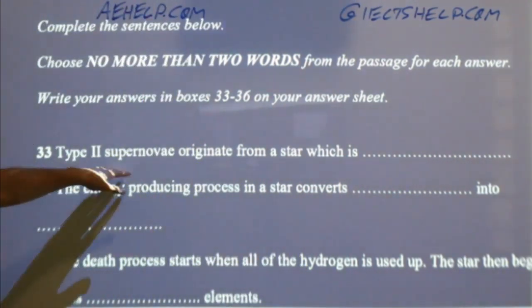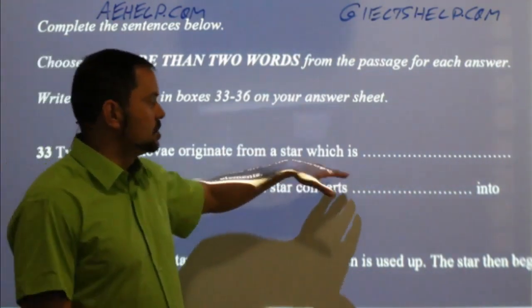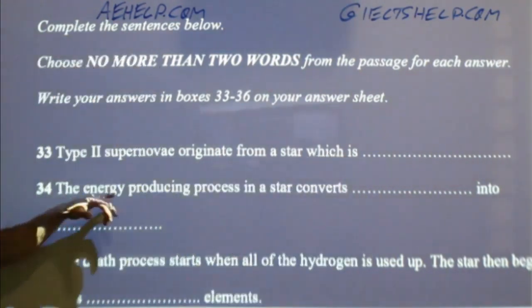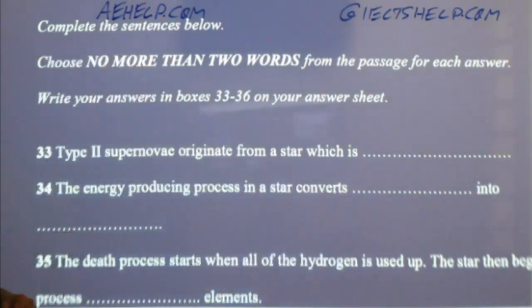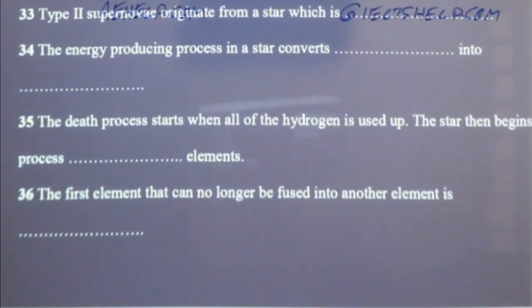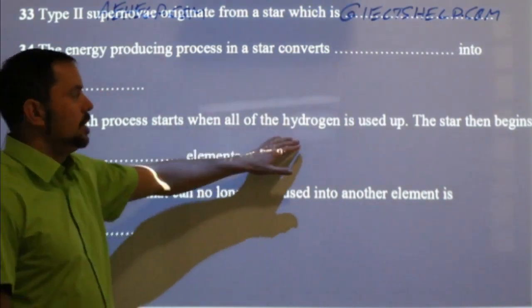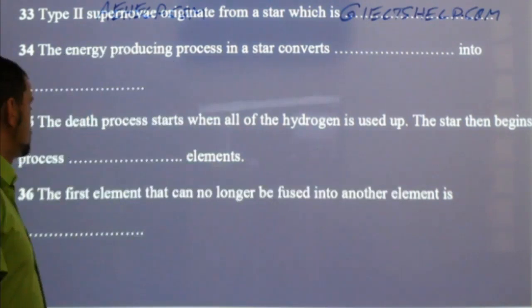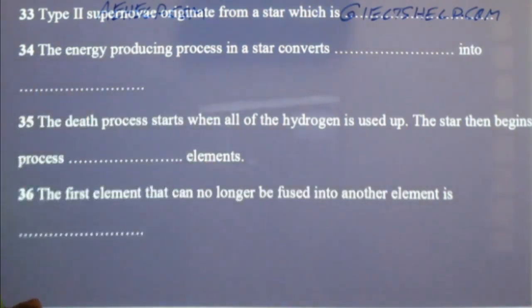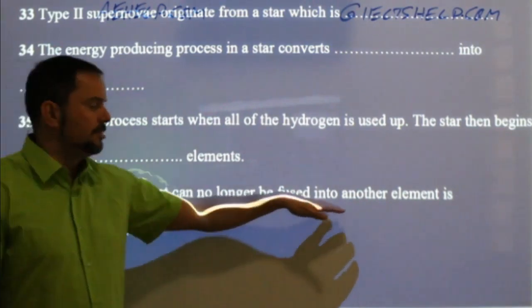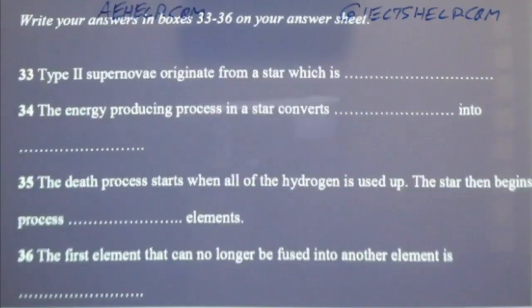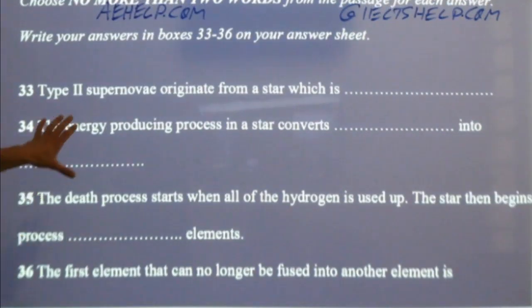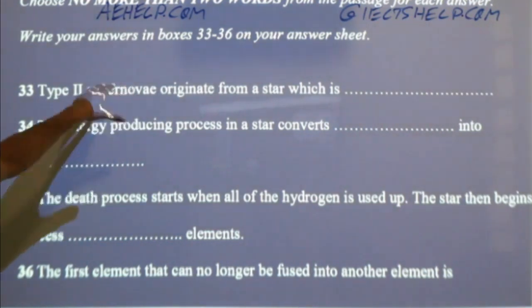Let's read it together. Type 2 supernovae originate from a star which is. The energy producing process in a star converts something into something. Okay, sure. The death process starts when all of the hydrogen is used up. The star begins to process something elements. The first element that can no longer be fused into another element is something. Okay, good. So here I read this information actively. I paid attention. I skimmed it over.